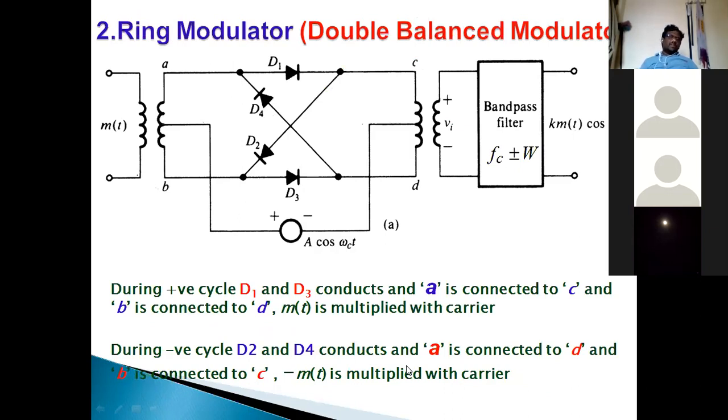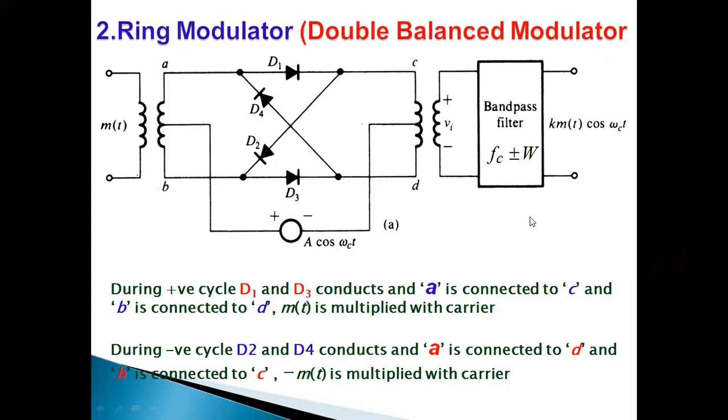So that is represented as the balanced modulator. Coming to the second generation, that is the ring modulator. Compared to the balanced modulator, the ring modulator is very important. One of the most useful product modulators that is well suited for the generation of the DSBSC wave is the ring modulator.